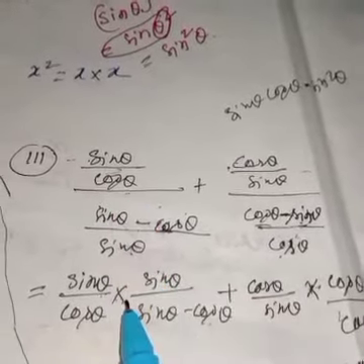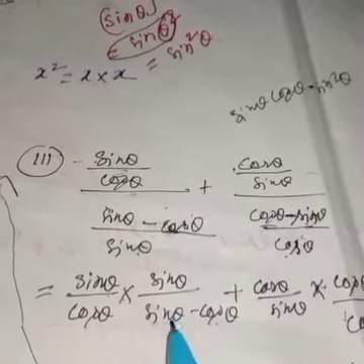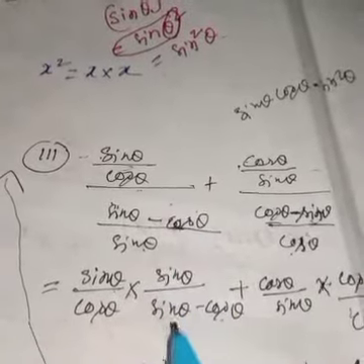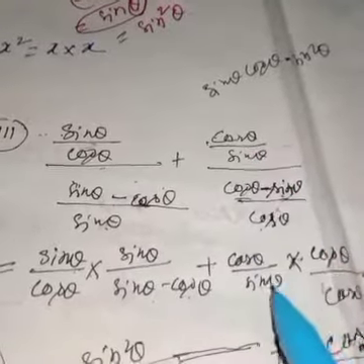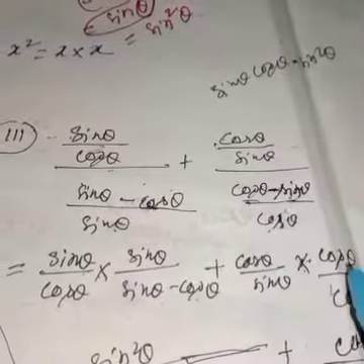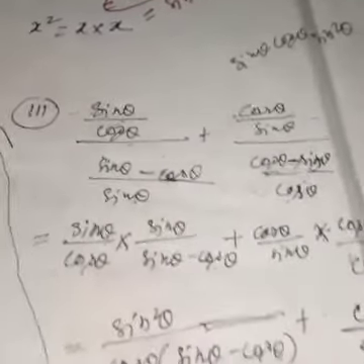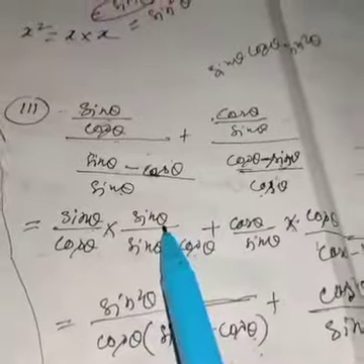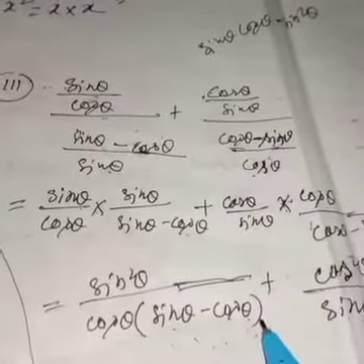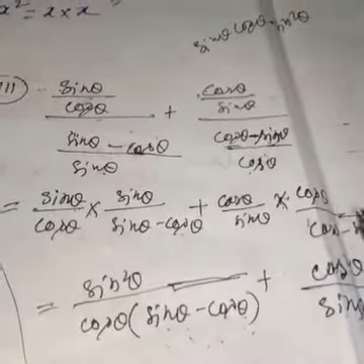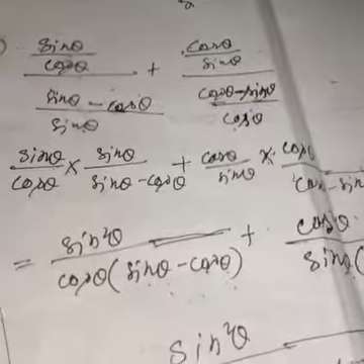If you convert this division into multiplication, then this denominator will become the numerator and this numerator will become the denominator. That is why I have written sin theta, then sin theta minus cos theta, and this one as it is. Similarly for this, cos theta by sin theta into, this cos theta will become the numerator and this cos theta minus sin theta becomes the denominator. Clear? Sin into sin theta is sin square theta, and this two will be multiplied with cos theta, (sin theta minus cos theta) under bracket. Then cos theta, cos square theta, then sin theta into (cos theta minus sin theta).